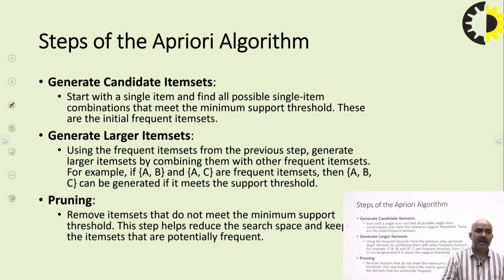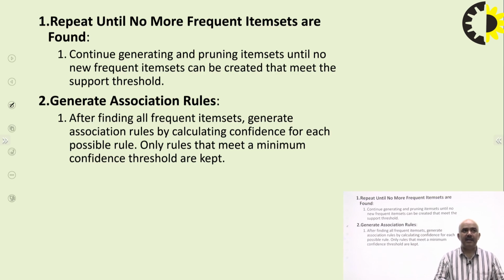If any combination is below the threshold values, then it is pruned, which means we are not selecting it as a frequent item set. We repeat these steps until no more frequent items can be created that meet the threshold values.